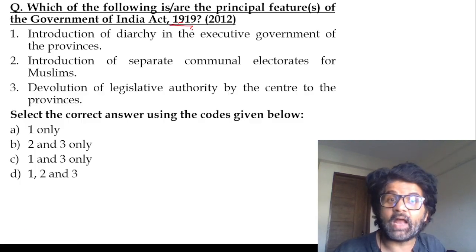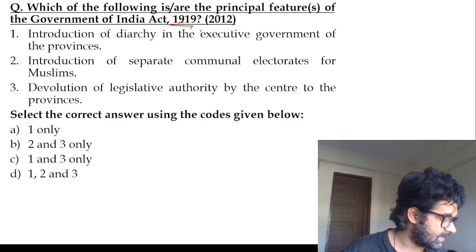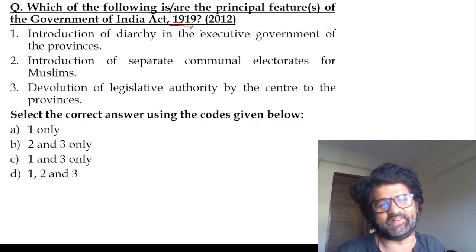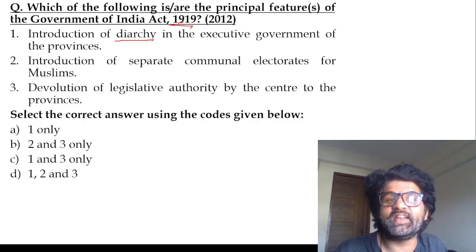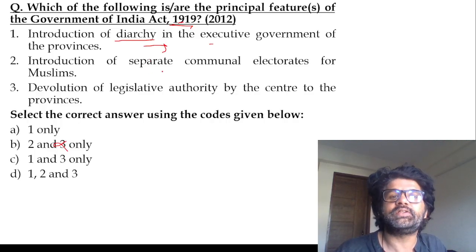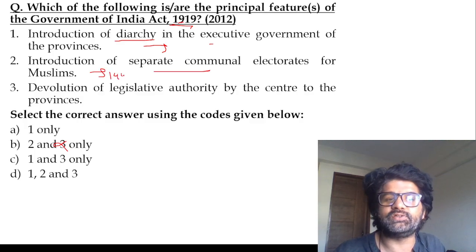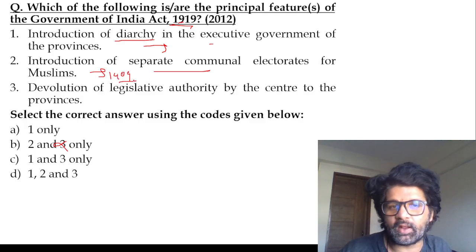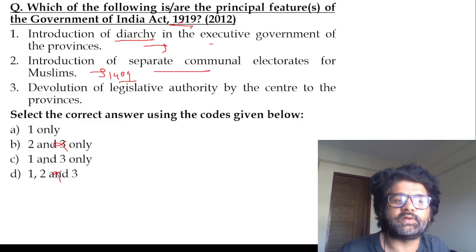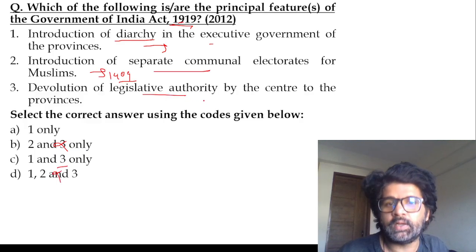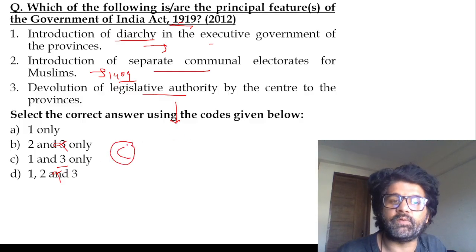Again, see 1919. How many times have you seen this 1919 Act? Introduction of diarchy in the provinces: reserved, transferred. First is correct. Separate communal electorate was already done in 1909 by Morley-Minto; they just extended it for Anglo-Indians and others. Second is wrong, eliminate. Now check the third one. Devolution: yes, central list, state list. They did that, so third is correct. The answer is C, 1 and 3.